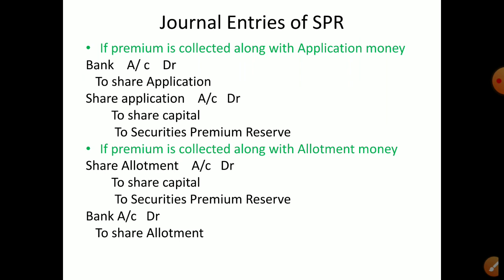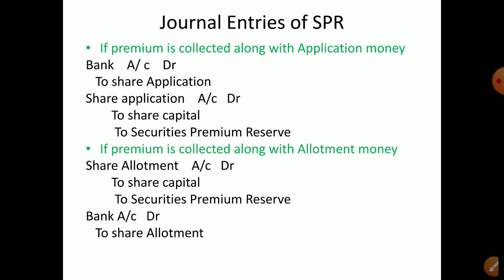Now when we collect the security premium reserve, we discuss the journal entries. Remember, whatever journal entries we studied in the previous class, each stage is there. We write whatever installments are there in the question, and for each installment you have to pass journal entries. First, application stage, 2 journal entries; allotment stage, 2 journal entries; then first call, 2 journal entries; if second call is there, 2 journal entries. So in each installment there can be 2 journal entries. That never changes.